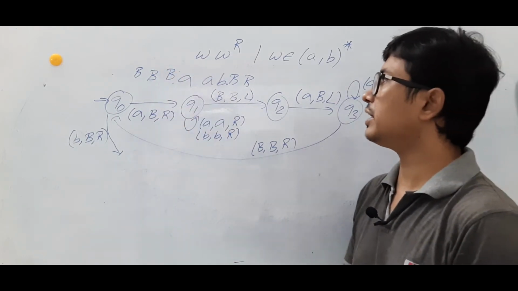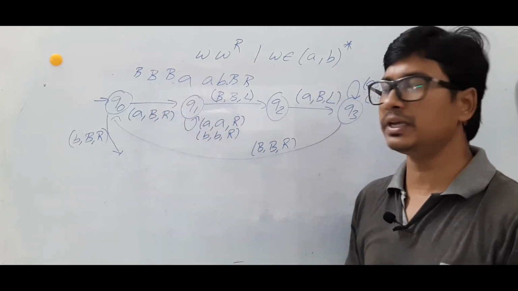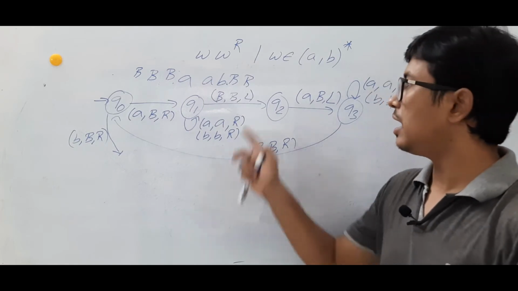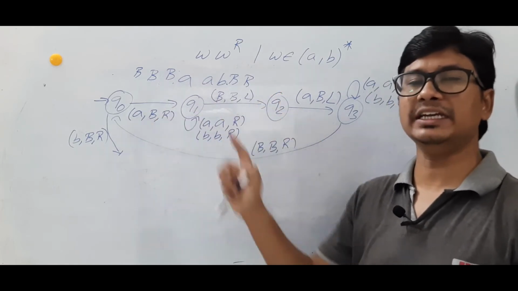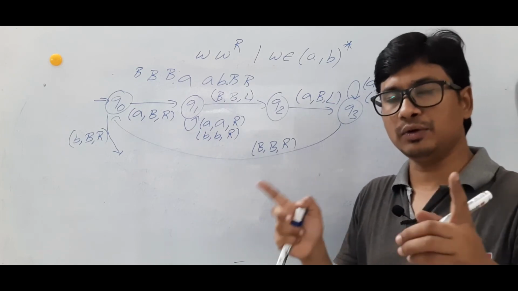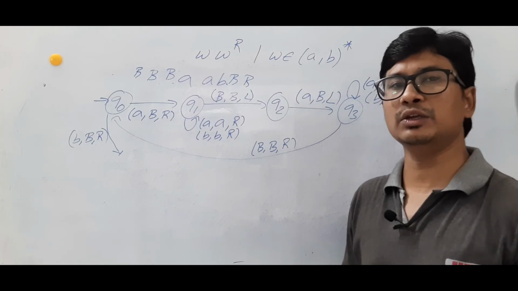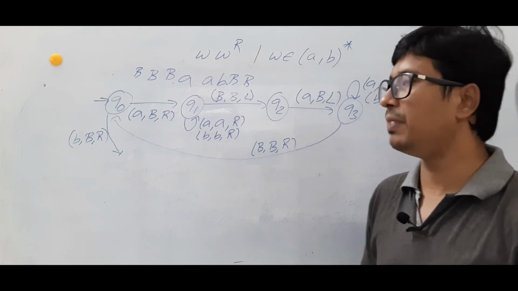So what have you done? The second alphabet in the string, you found that it is a B and you made it a blank. Then what do you have to do? From the right-hand side, at the second symbol, you should find a B, then only there is a matching. Are you able to understand? If you find such a B, then you will modify it as a blank.